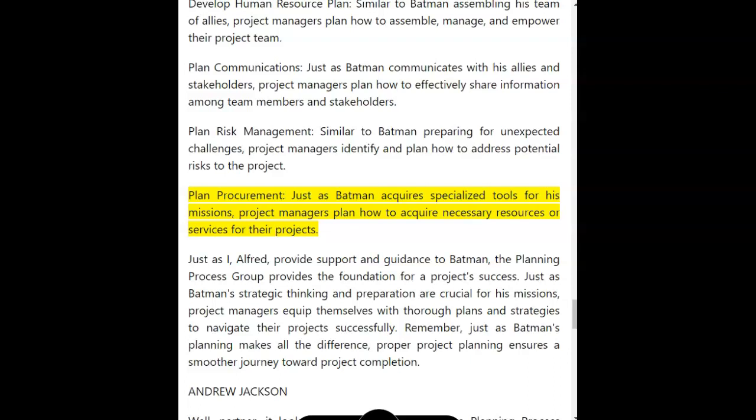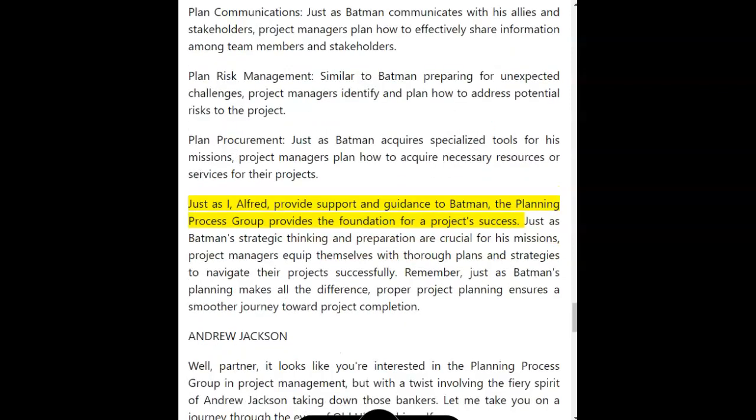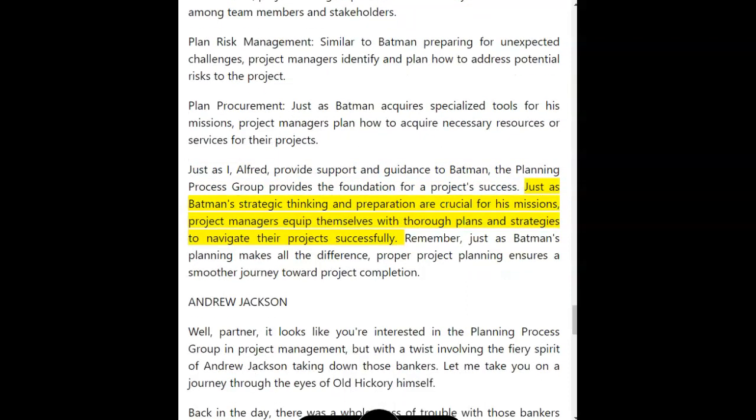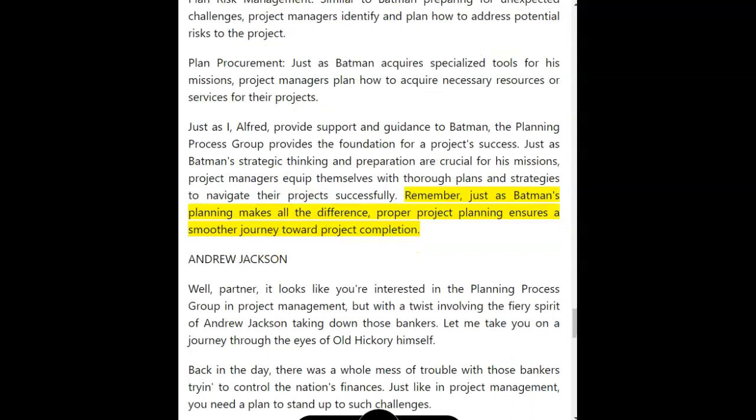services for their projects. Just as I, Alfred, provide support and guidance to Batman, the planning process group provides the foundation for a project's success. Just as Batman's strategic thinking and preparation are crucial for his missions, project managers equip themselves with thorough plans and strategies to navigate their projects successfully. Remember, just as Batman's planning makes all the difference, proper project planning ensures a smoother journey toward project completion.